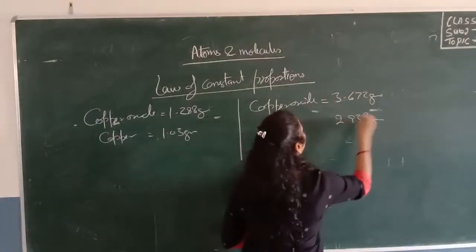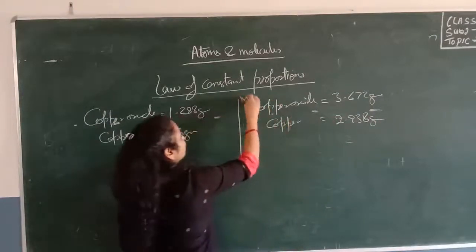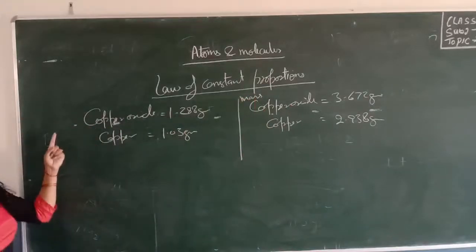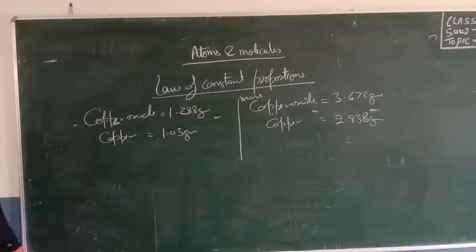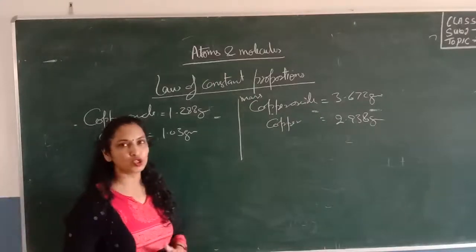Here also we have the mass of copper oxide and the mass of copper. Show that this figure verifies the law of constant proportion. You have to show that this experiment shows the law of constant proportion.